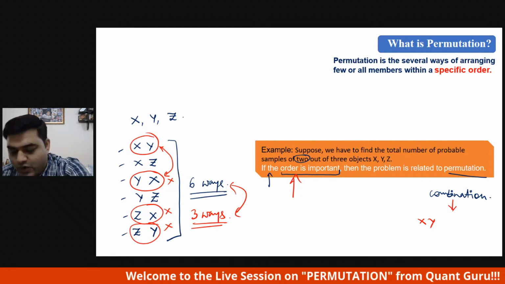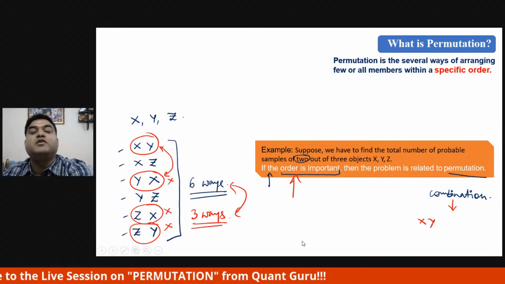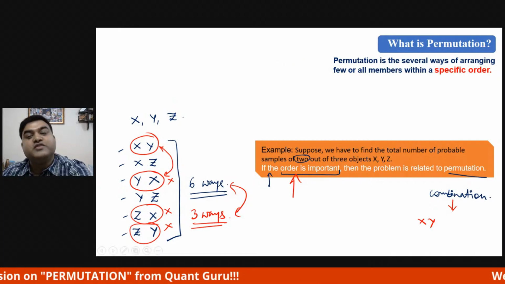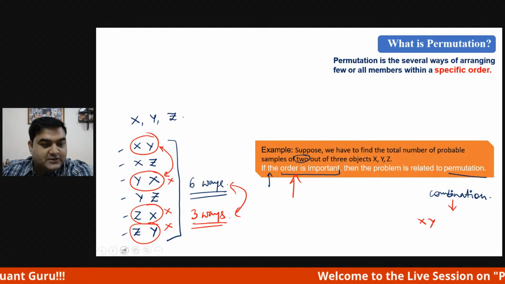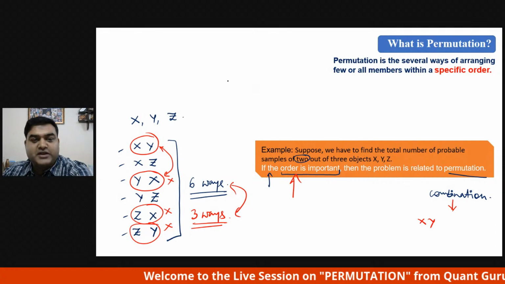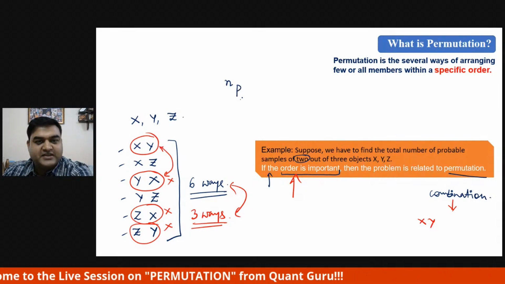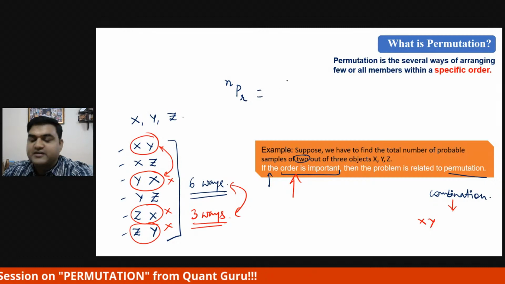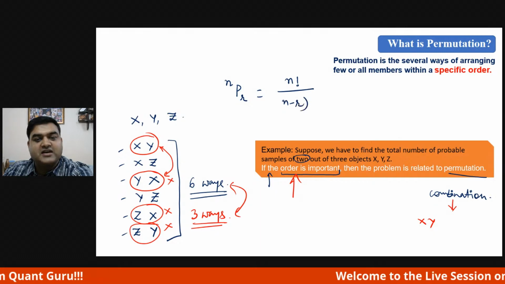Hope you have understood. Now, having understood all that, let's also talk about a formula through which permutation can be calculated. The formula is, I'm sure you remember, just to remind you, nPr equals n factorial divided by (n minus r) factorial.